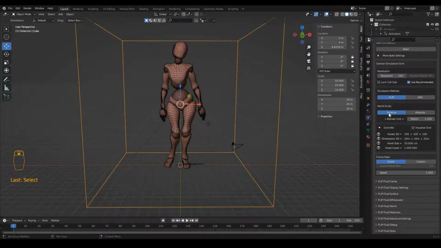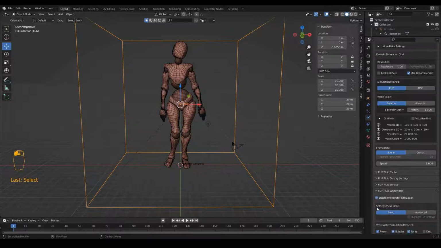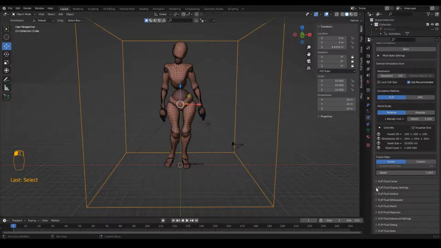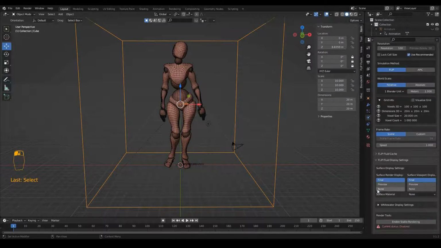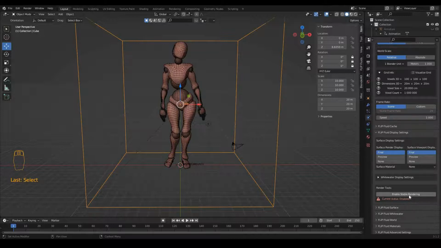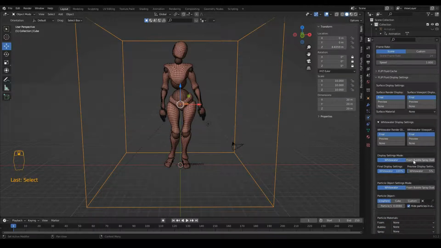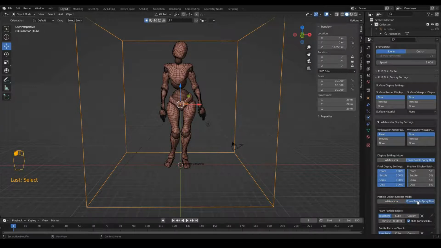and I will go to FlipFluid white water and I will enable white water simulation. This will create different particles like foam, bubbles, spray. I also want another particle which is the dust, so I will also activate it. I will go to FlipFluid display settings, and here I will enable stable rendering, and I will go to white water display settings, and I will activate foam, bubble, spray, dust.